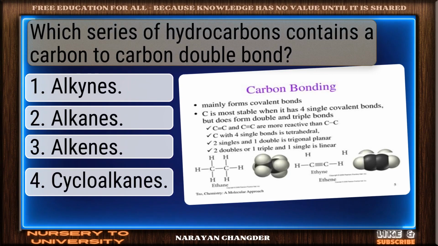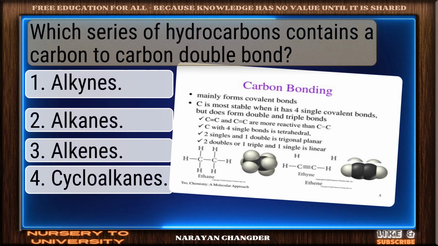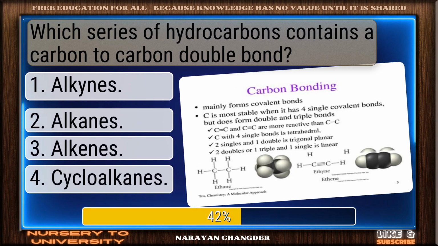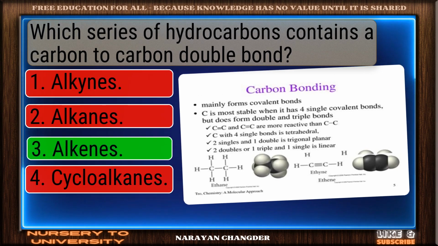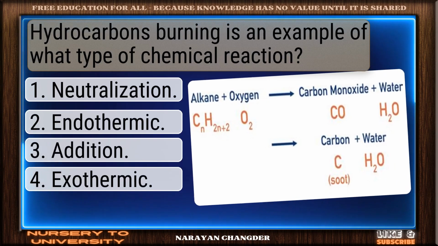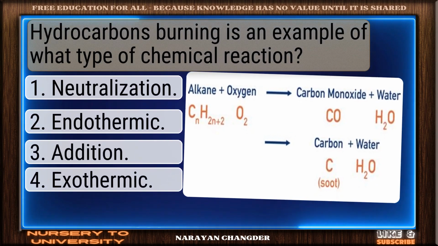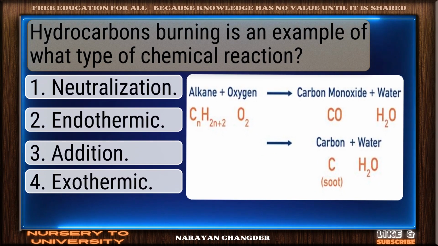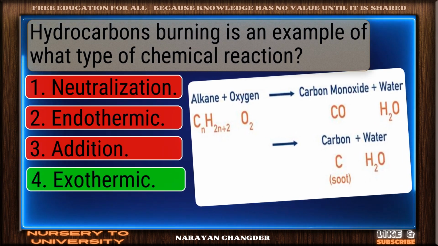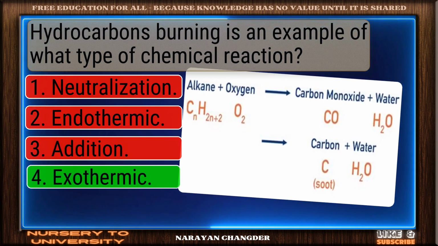Which series of hydrocarbons contains a carbon-to-carbon double bond? Right again. Alkenes is a valid answer. Hydrocarbons burning is an example of what type of chemical reaction? Smart pick. Exothermic is the correct choice.